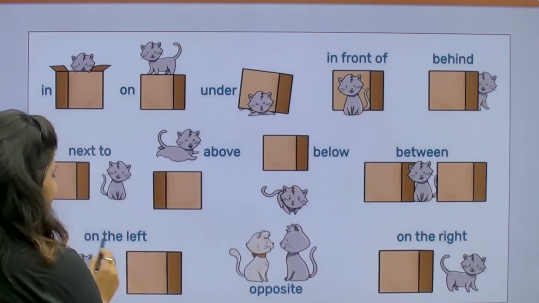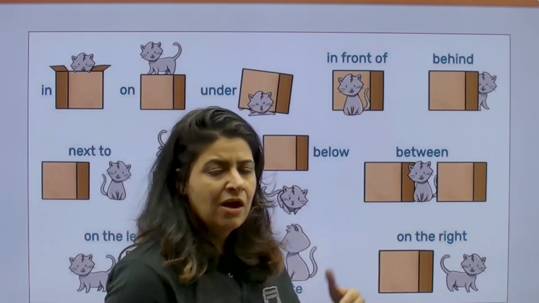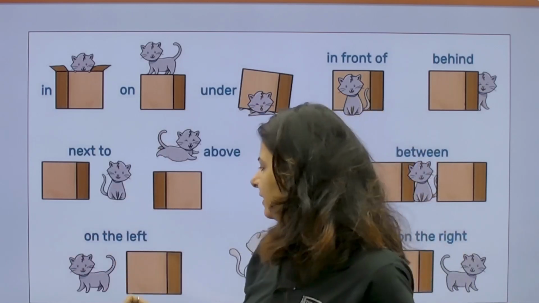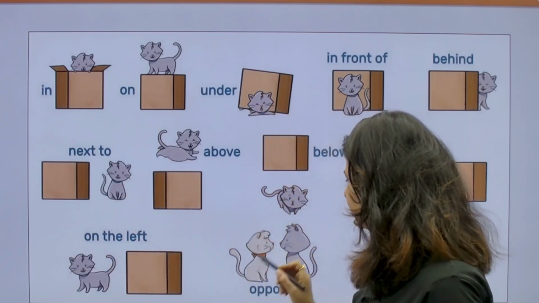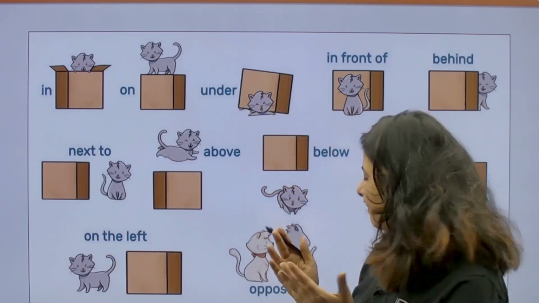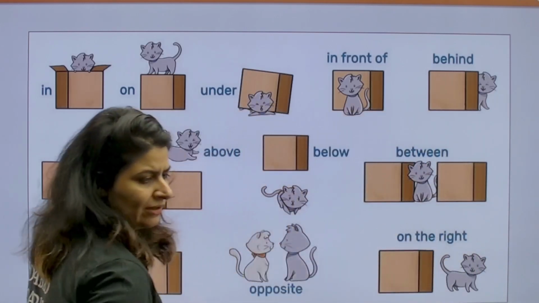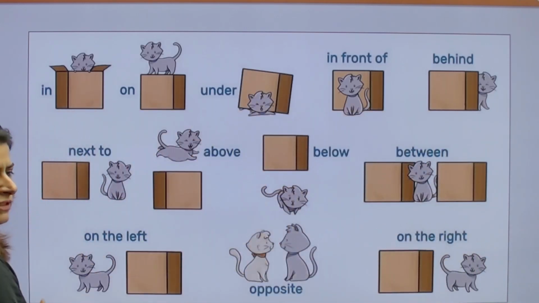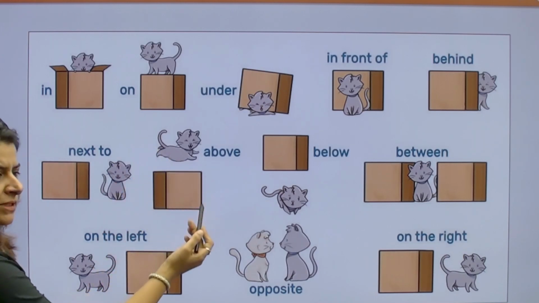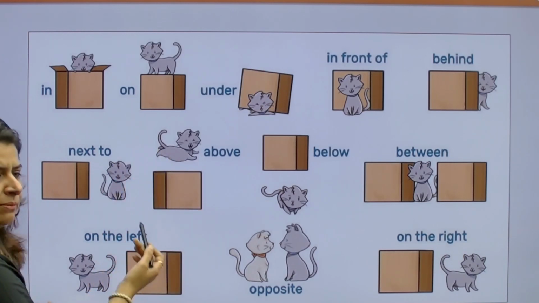Next, cat is on the left. On the left, on the right. Cat is on the left of the box. Cats are opposite to each other. And last one, on the right. Alright? So have a close look at this picture. With the help of the picture, the prepositions become more clear.